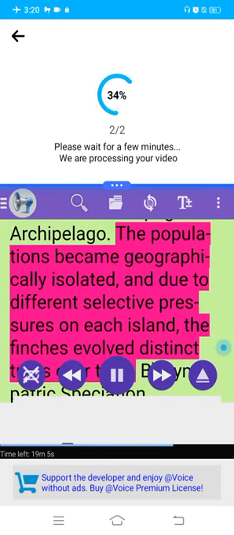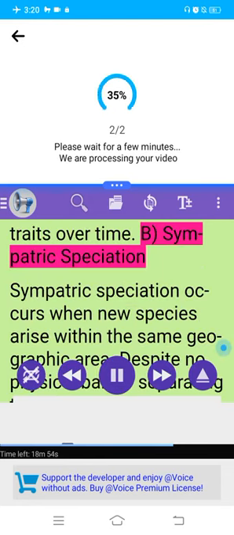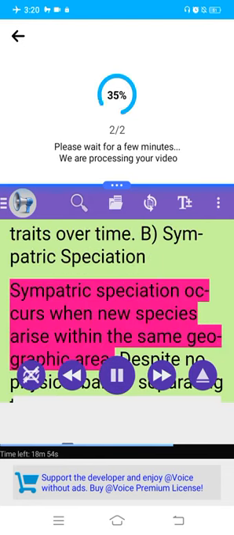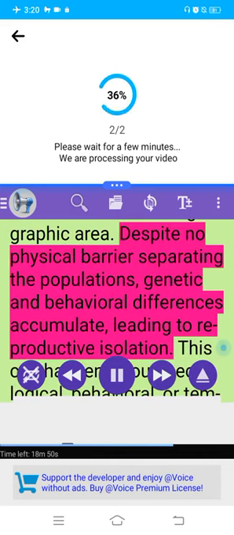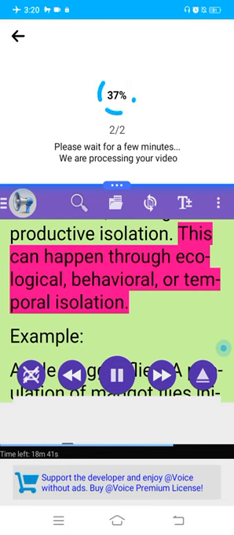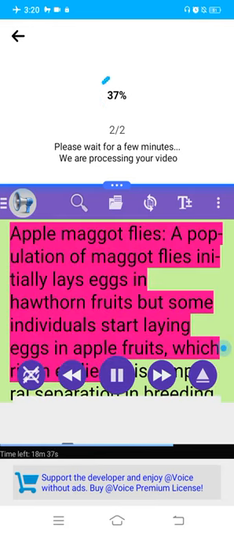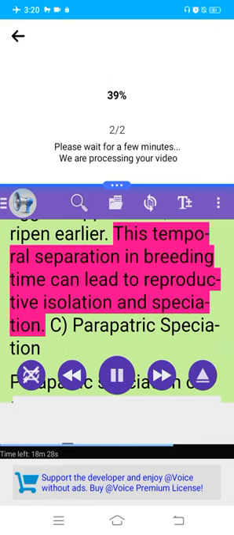The populations became geographically isolated, and due to different selective pressures on each island, the finches evolved distinct traits over time. B. Sympatric speciation. Sympatric speciation occurs when new species arise within the same geographic area. Despite no physical barrier separating the populations, genetic and behavioral differences accumulate, leading to reproductive isolation. This can happen through ecological, behavioral, or temporal isolation. Example: apple maggot flies. A population of maggot flies initially lays eggs in hawthorn fruits, but some individuals start laying eggs in apple fruits, which ripen earlier. This temporal separation in breeding time can lead to reproductive isolation and speciation.